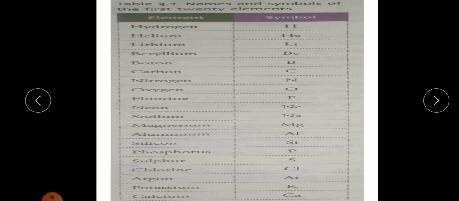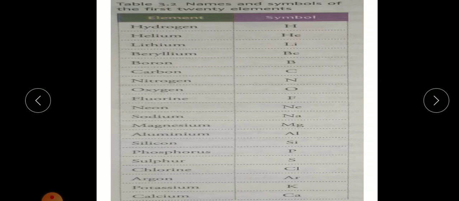For example, hydrogen H, helium He, lithium Li, beryllium Be, boron B, carbon C, nitrogen N, oxygen O, fluorine F, neon Ne, sodium Na, magnesium Mg, aluminum Al, silicon Si, phosphorus P, sulfur S, chlorine Cl, argon Ar, potassium K, and calcium Ca.